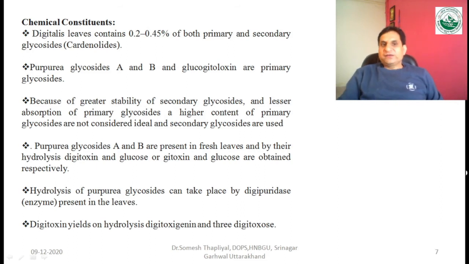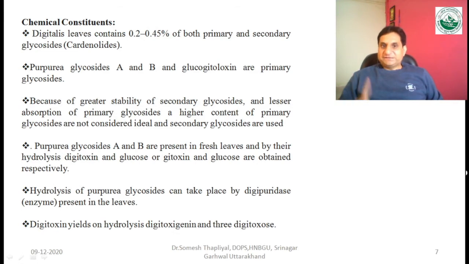So purpurea glycosides A and B and glucogitaloxin are the primary glycosides. And because of the greater stability of the secondary glycosides and lesser absorption of primary glycosides, a higher content of primary glycosides is not considered ideal, and secondary glycosides are used.